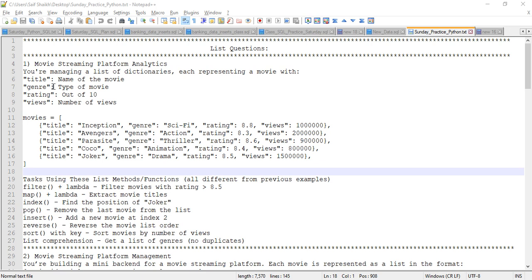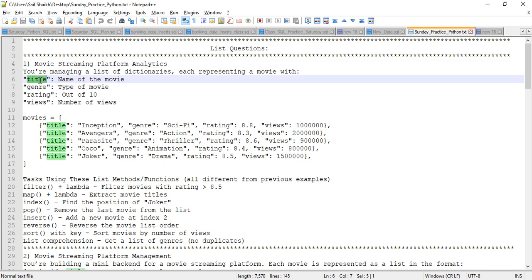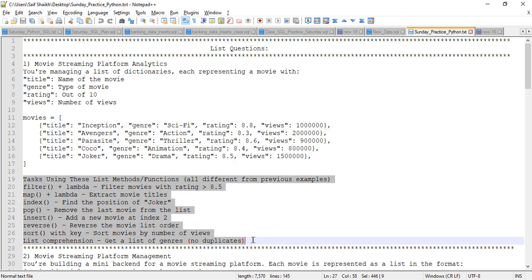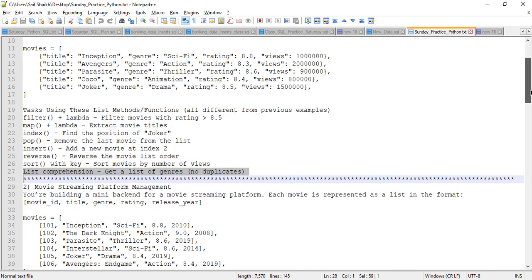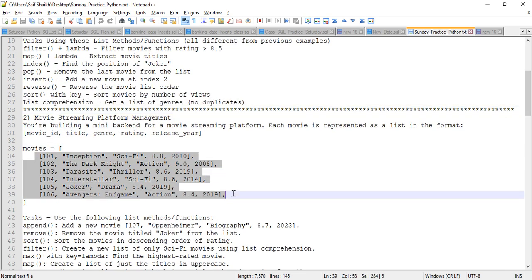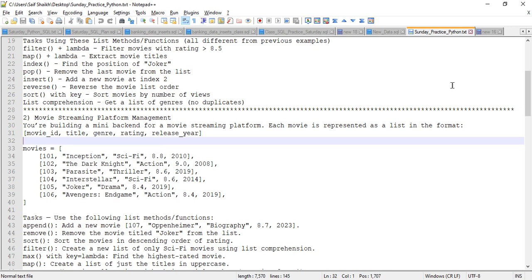Okay. So in the first question, we are trying to find out movie streaming platform analytics. We have four columns like title, genre, rating, and views. So if you see, this is a list, and inside the list we have a dictionary, and we need to solve these questions for the first one. And for the second one, I have given a list, and inside the list again there is a list. So you will be having both the versions in a list.